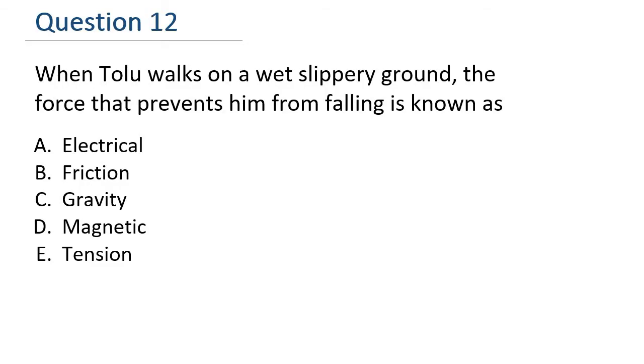Question 12. When Tolu walks on a wet, slippery ground, the force that prevents him from falling is known as A. Electrical, B. Friction, C. Gravity, D. Magnetic, E. Tension. The force that prevents him from falling is known as B. Frictional force.